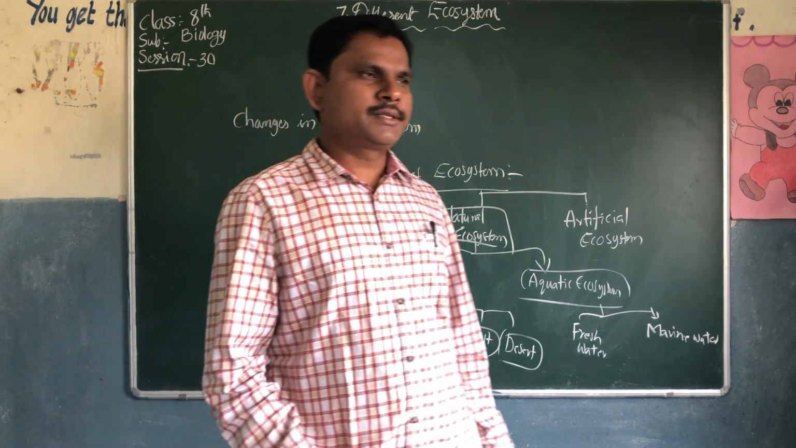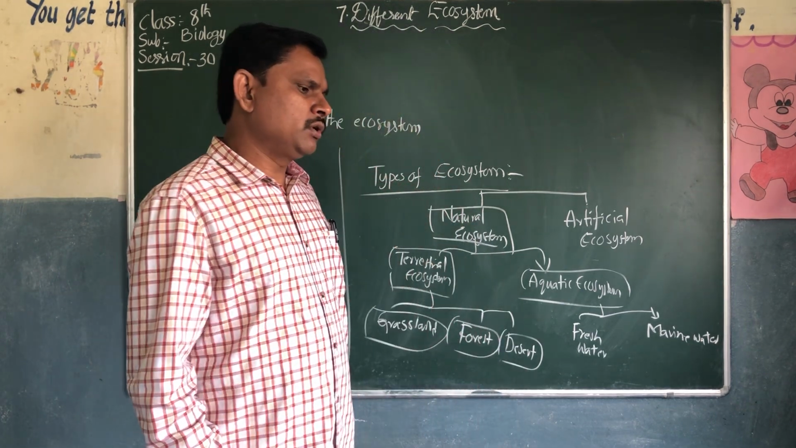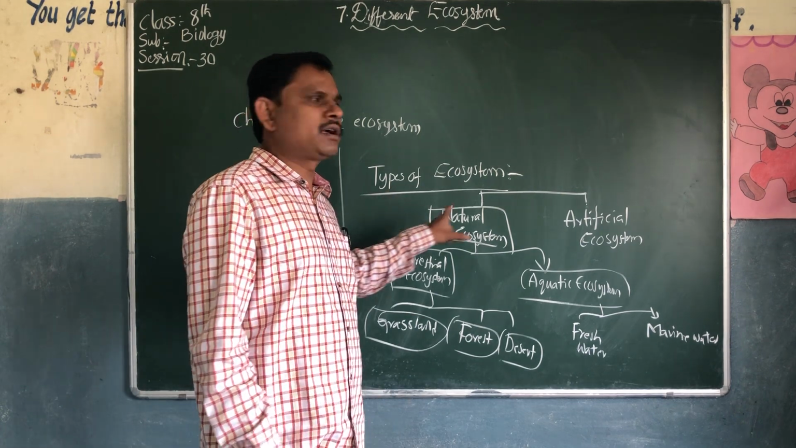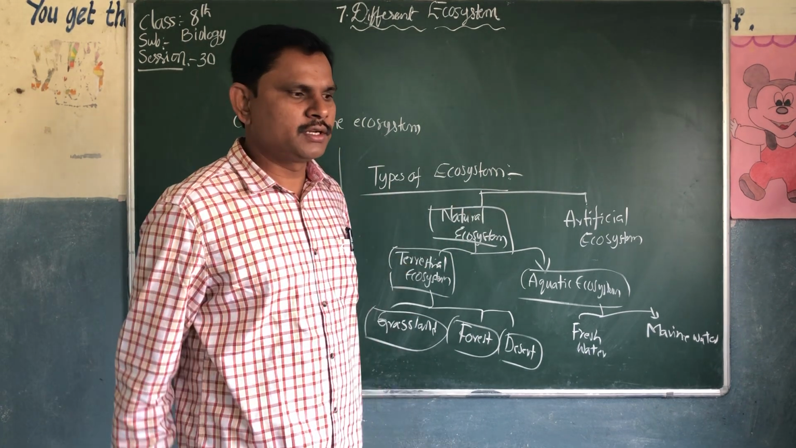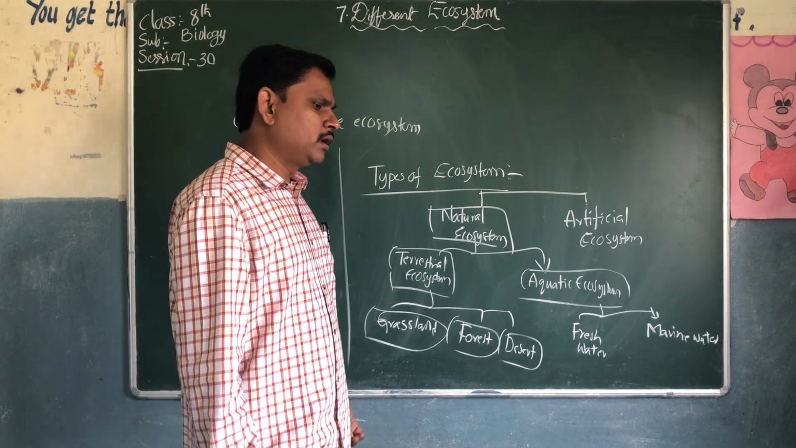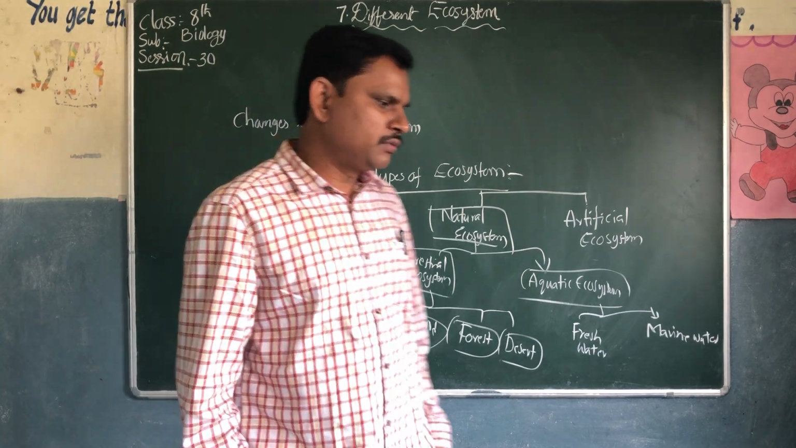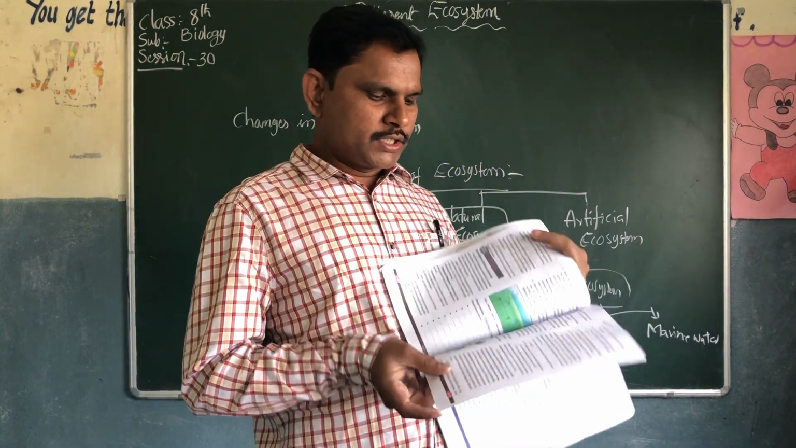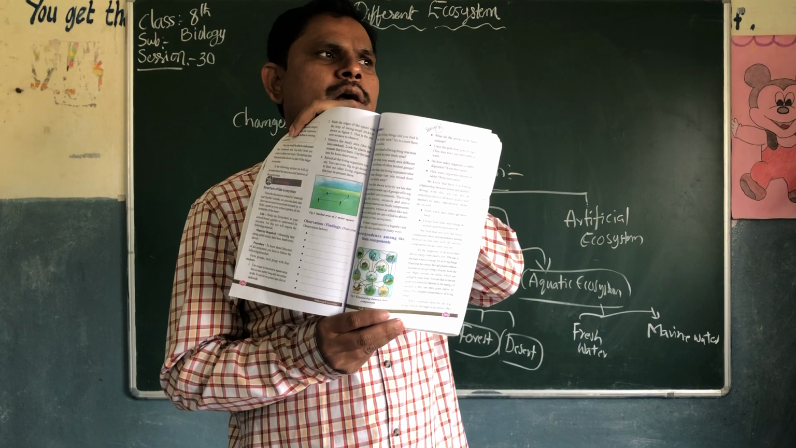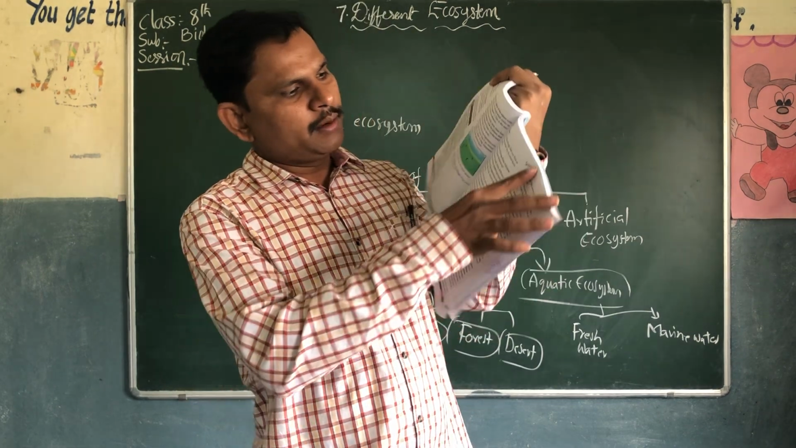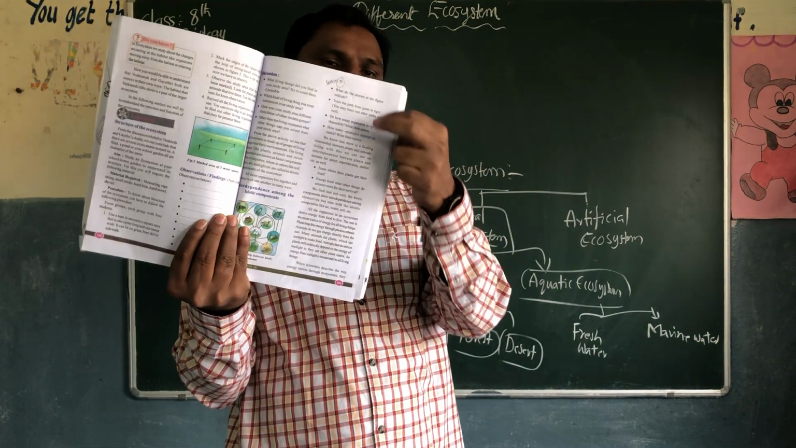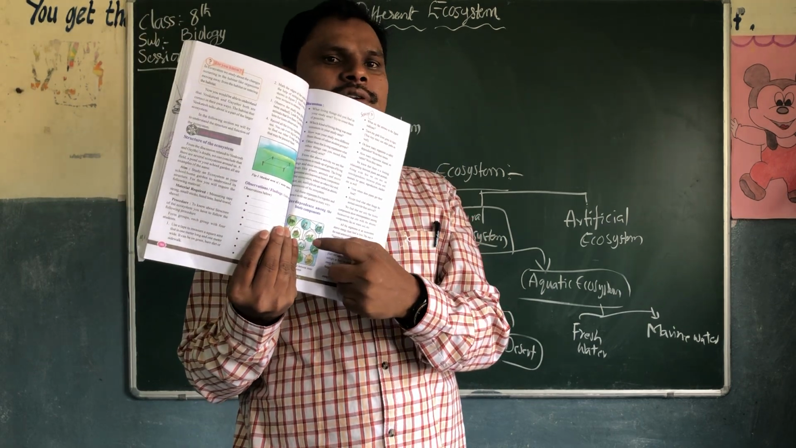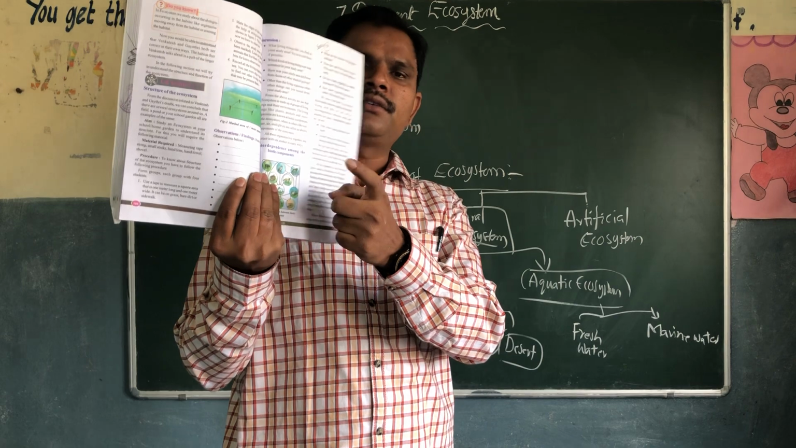So today's homework. This is the first homework: write the types of ecosystem flowcharts. It is there in your textbook and workbook. Another one is from the activity, the interdependence among the biotic components. There are some questions. Write the questions and write the answers. You can find the answers in the figure.